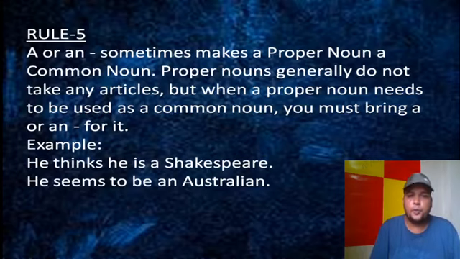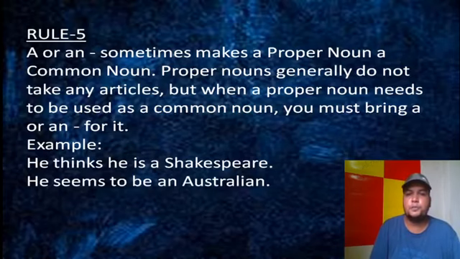See the example, then it will be clear. He thinks he is a Shakespeare. He seems to be an Australian. He thinks he is a Shakespeare, but actually it doesn't mean the playwright Shakespeare or the famous dramatist writer Shakespeare, but rather a comparison is made with Shakespeare.